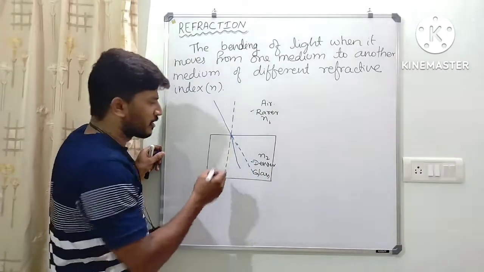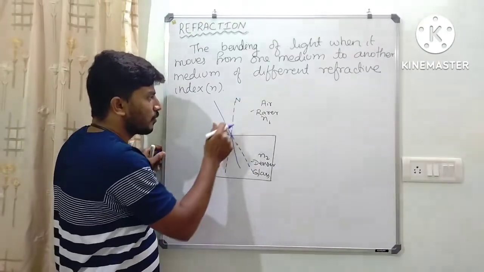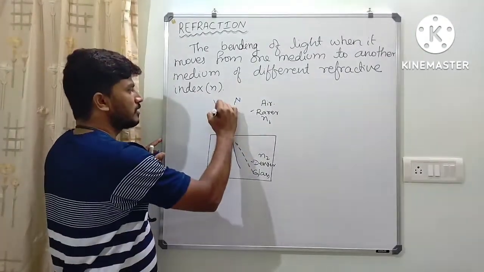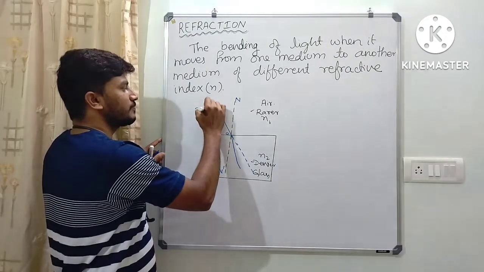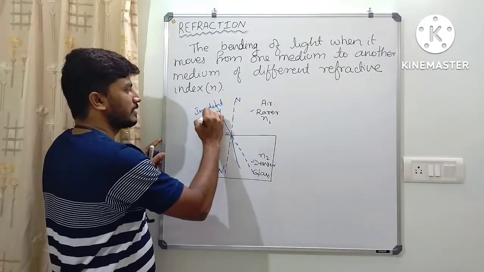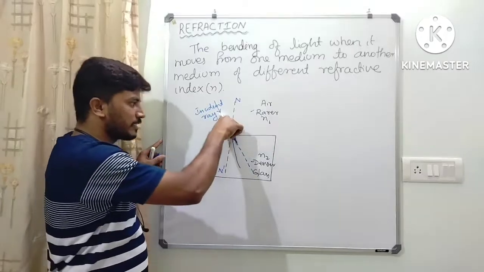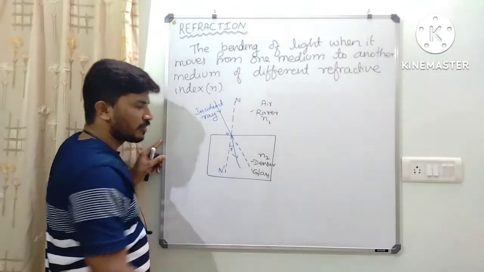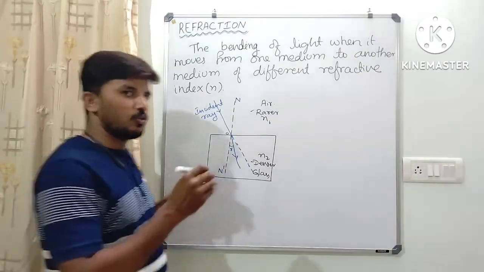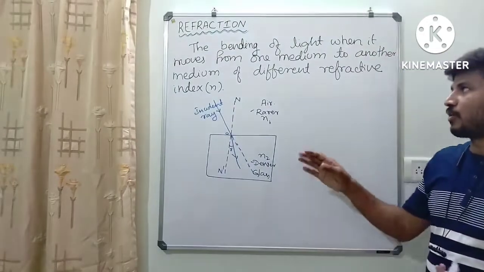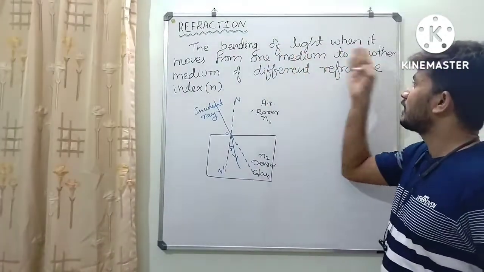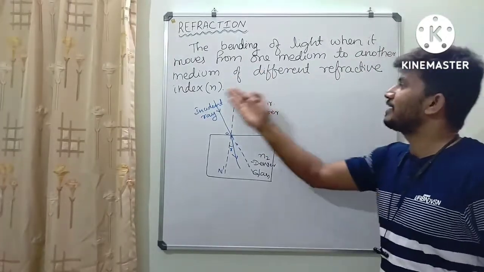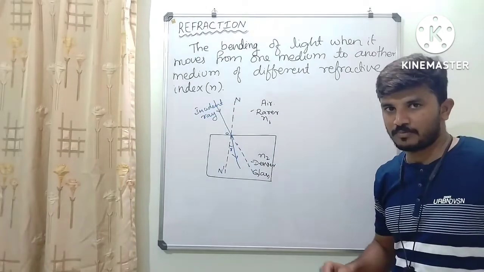Which one is normal here? So this N, O, N dash is the normal here. Okay, so this is normal. This is incident ray. So incident ray, instead of moving this direction, it bends towards the normal. So this is called angle of refraction. So the bending of light when it moves from one medium to another medium of different refractive index is called refraction.